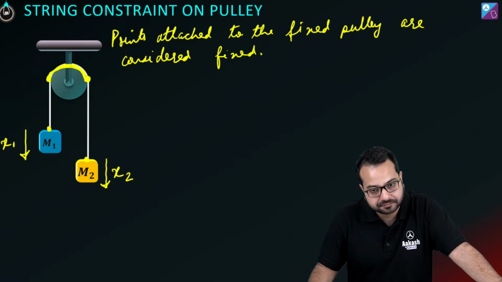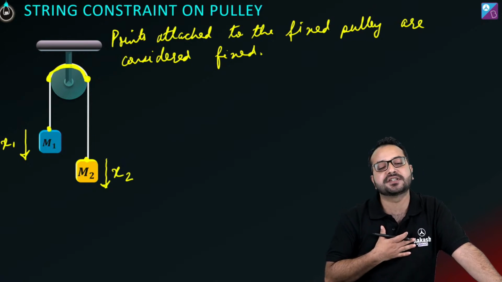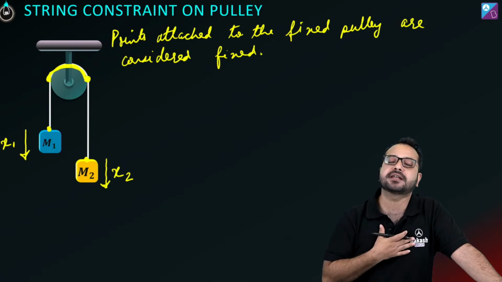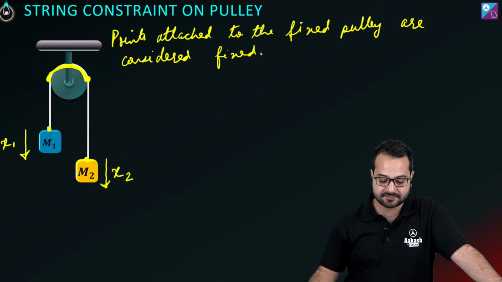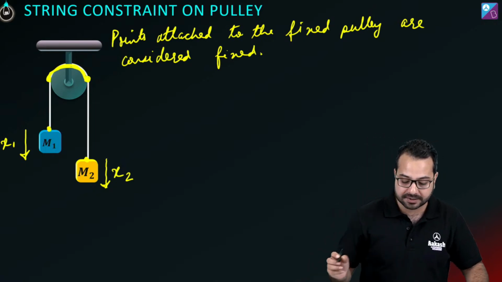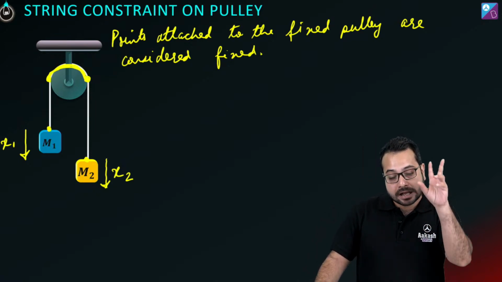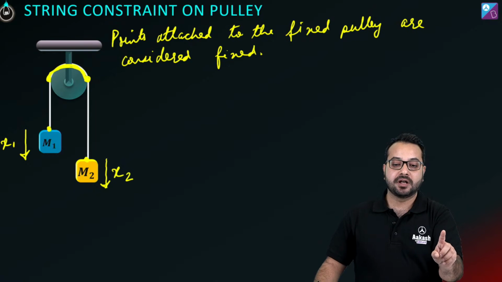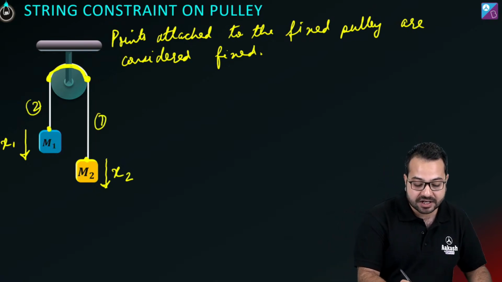ठीक है? Alright, now this is how I have assumed the displacements. You can assume the displacement differently. This is how I have assumed the difference, and I assure you we are still going to get the right answer. ठीक है? So now what do we have? We have two segments. We have segment 1 and we have segment 2. We have two segments of the string. Now remember this very clearly, that the length of individual segments can change.